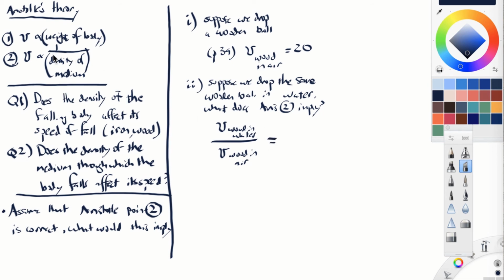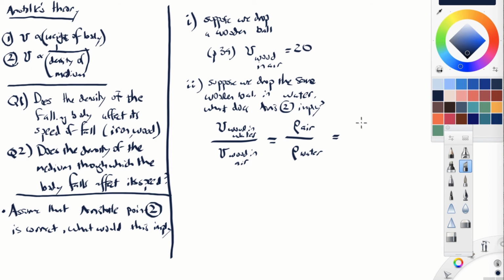Well, because according to Aristotle, the speed goes as 1 over the density of the medium, the ratio of the wood in water to the wood in air should go as the inverse ratio of the densities. So the density of air compared to the density of water. I'm using a Greek letter rho here for density. Again, if we assume that the velocity goes inversely as the density, then the ratio of the speeds should go as the inverse of the ratio of the densities. And what is the density of air compared to the density of water?